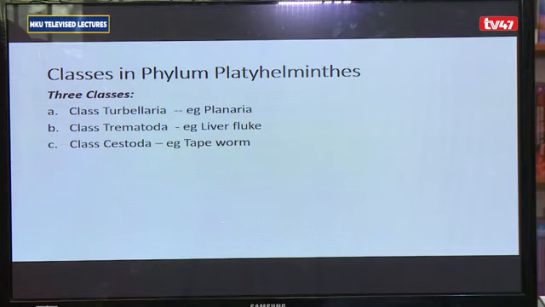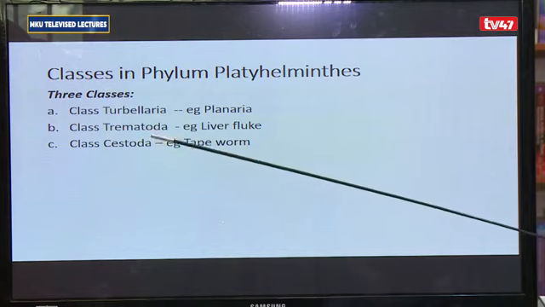Now, for class Tubellaria, these are flatworms that produce some poisonous mucus. They tend to have cilia on the lower side of the body, and they are not parasitic. So if we come across a flatworm that produces poisonous mucus that they use to catch prey, has cilia on the lower part of the body, and is not parasitic, then that one belongs to class Tubellaria.